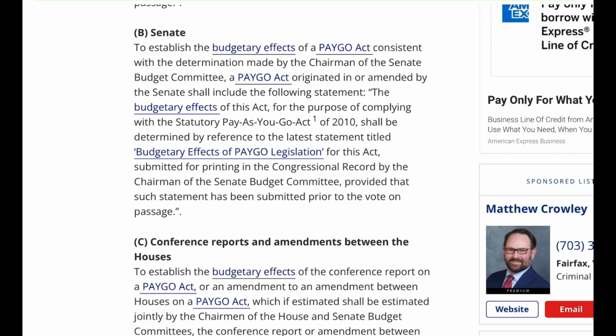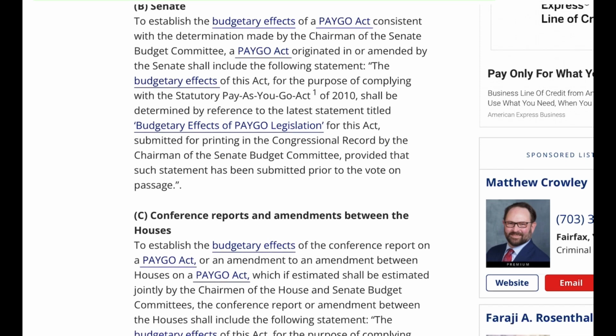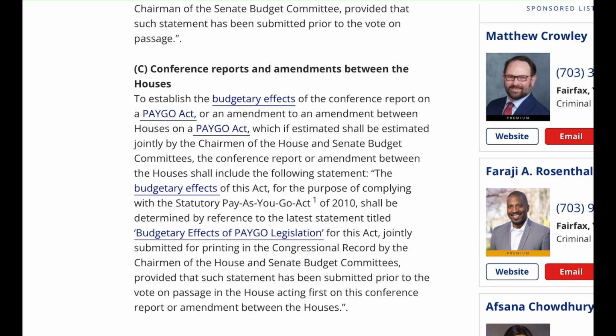Congressional Record by the Chairman of the Senate Budget Committee, provided that such statement has been submitted prior to the vote on passage. C. Conference reports and amendments between the houses to establish the budgetary effects of the conference report on a PAYGO Act, or an amendment to an amendment between houses on a PAYGO Act, which if estimated shall be estimated jointly by the Chairman of the House and Senate Budget Committees.